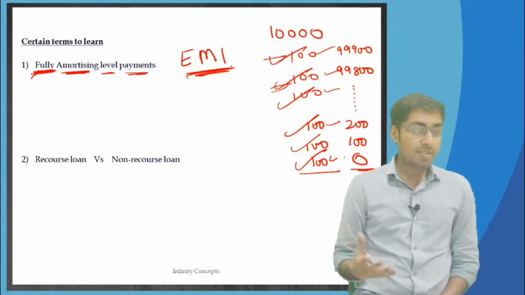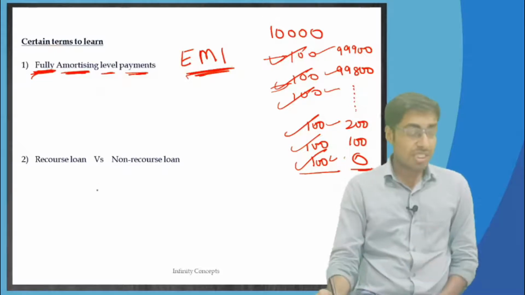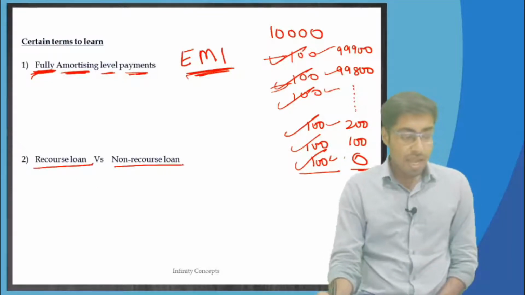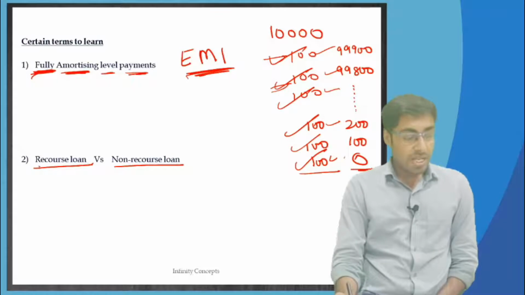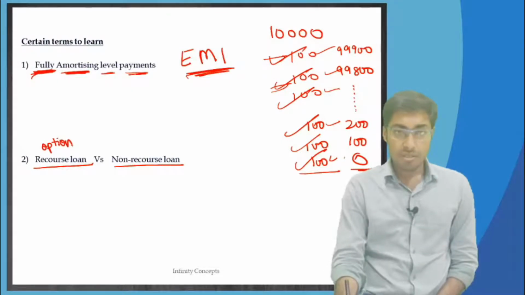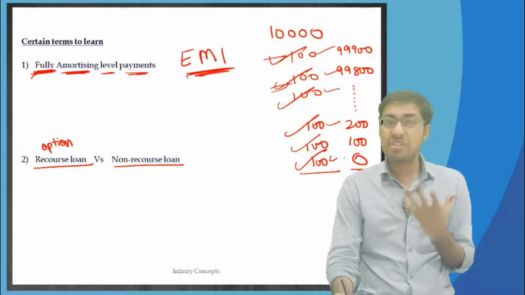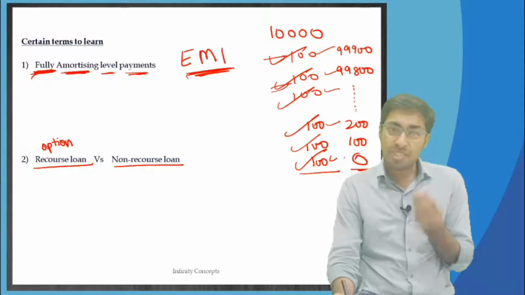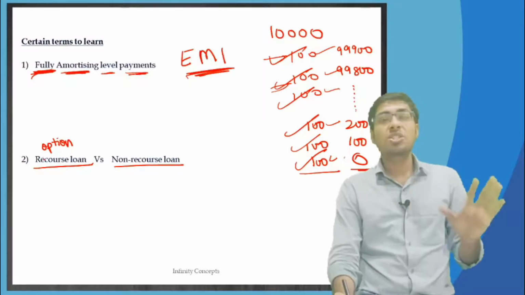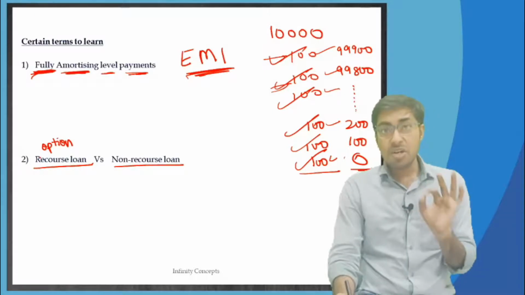Now going to the next one, recourse loan and a non-recourse loan. Now what are these two words? Recourse loan and non-recourse loan. A recourse loan means you have some option left with you, you have some recourse to go back, you have something left with you. There are some options still available. As a last resort, something is still available, we call this a recourse loan.